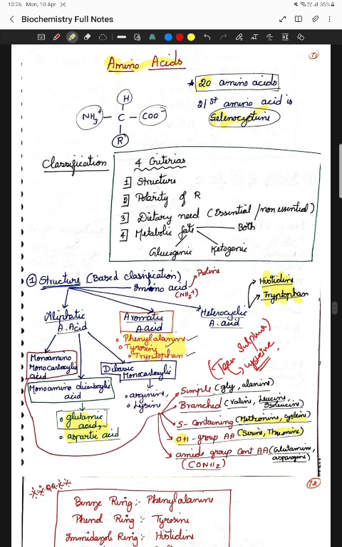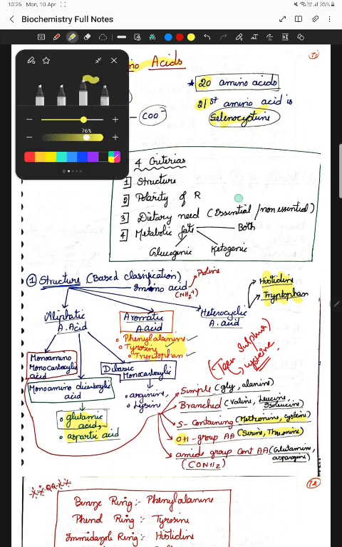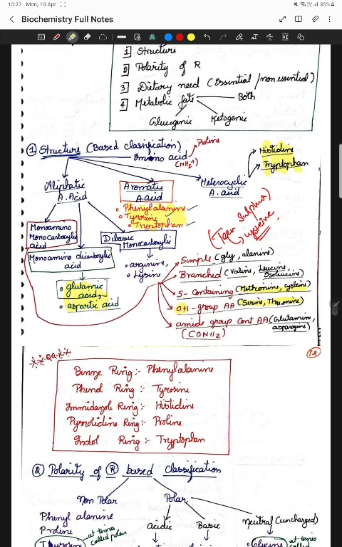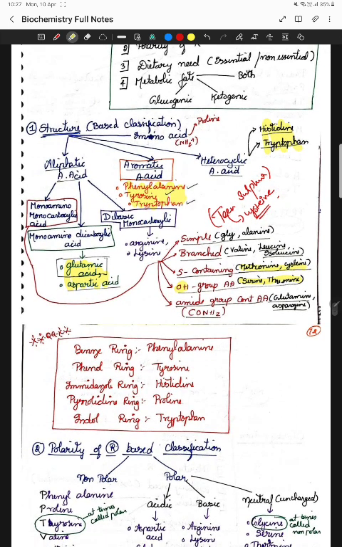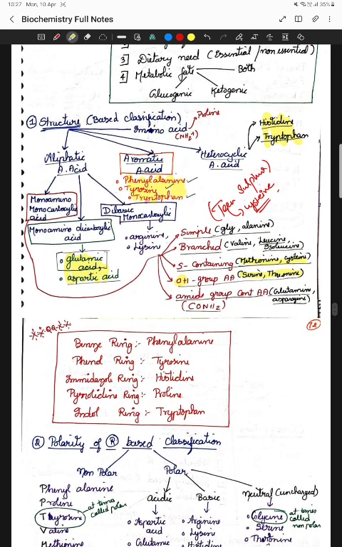In this you can see there are 20 amino acids and the 21st is selenocysteine. So that is something you should be knowing. This broad classification you can know or you needn't know, it doesn't matter much, but certain examples alone you should be knowing. For example, aromatic amino acids: phenylalanine, tyrosine, tryptophan. And heterocyclic also you should be knowing, that is histidine and tryptophan. So tryptophan is both heterocyclic and also an aromatic amino acid.